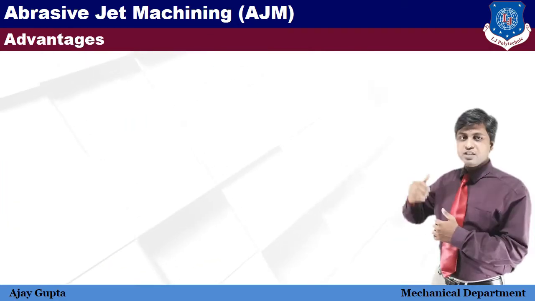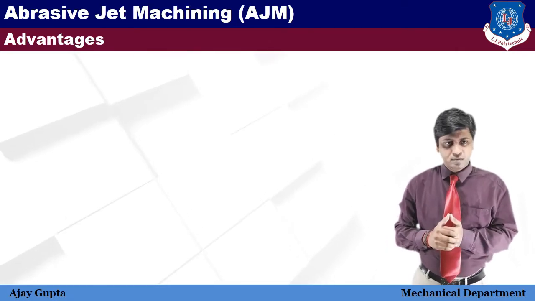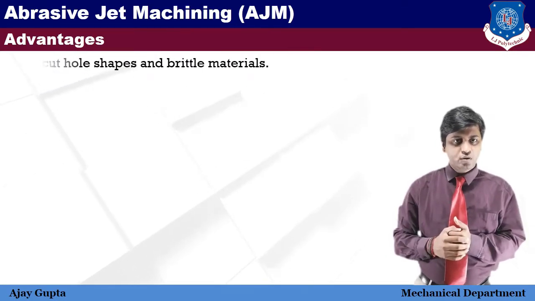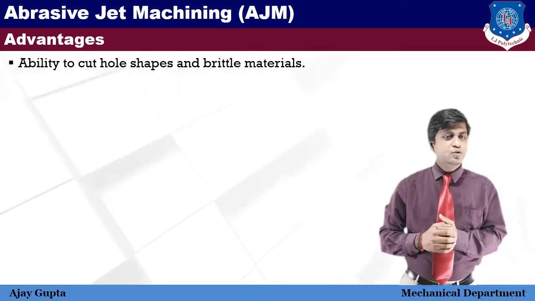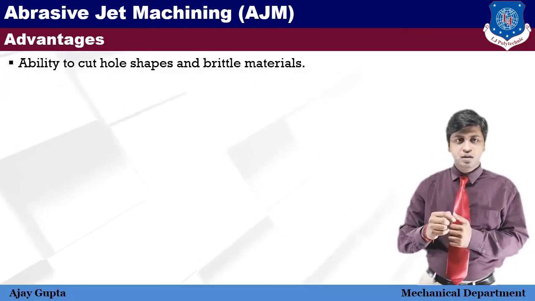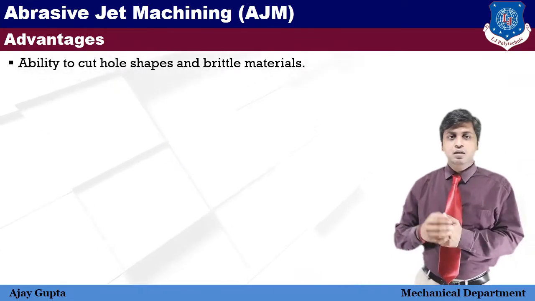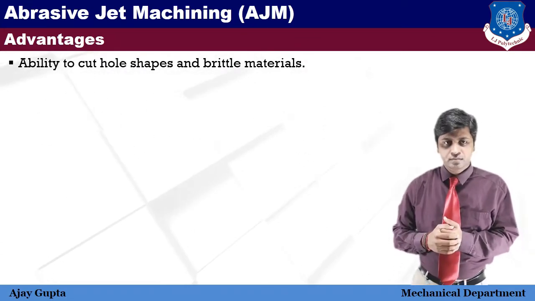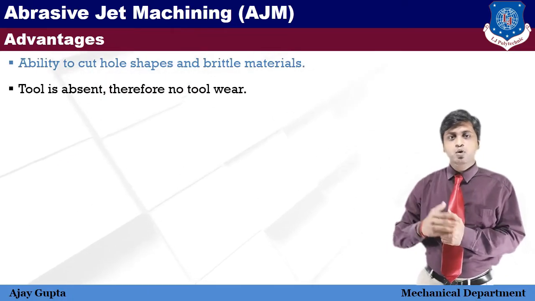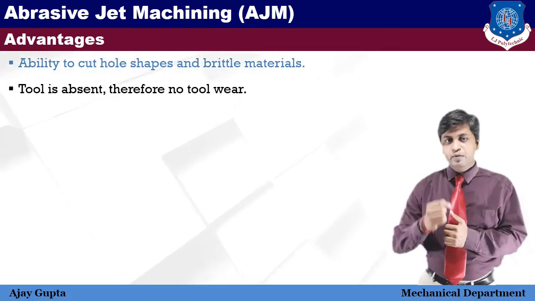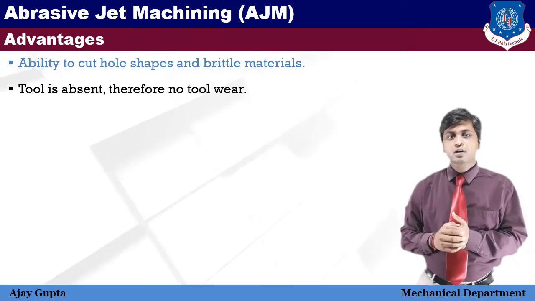Let's see the advantages of abrasive jet machining. The first advantage is the ability to cut hole shapes in brittle material. This process is generally used to create holes, slots and remove corrosion from the material. In this process, tool is absent, therefore no tool wear. There is no perfect tool which is directly in contact with the workpiece.